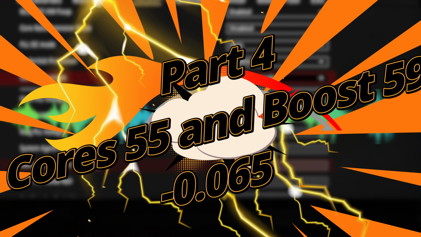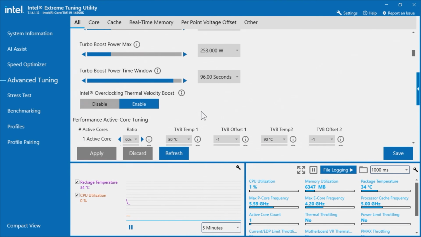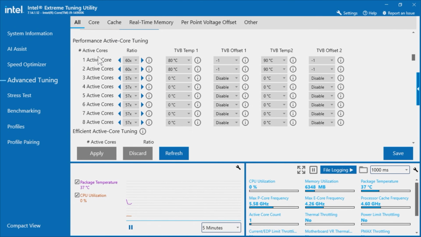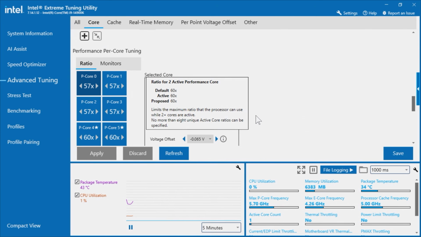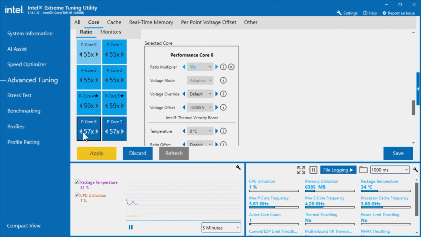So what we're now going to do is look at actually reducing the core levels to what we've set previously, and we're also going to add some performance increments on the actual performance cores. So we're going to reduce the ratios, and we're going to set all cores to 55 with the exception of the two performance cores, which we're going to set to 59. The reason for this is because we're hitting some current throttle quite persistently, and we're going to allow a little bit of headroom into the process to enable it to boost. We're going to let it boost up to 5900 megahertz because between 6000 and 5900 there's very little difference. So the higher the frequencies, the higher the temperatures.